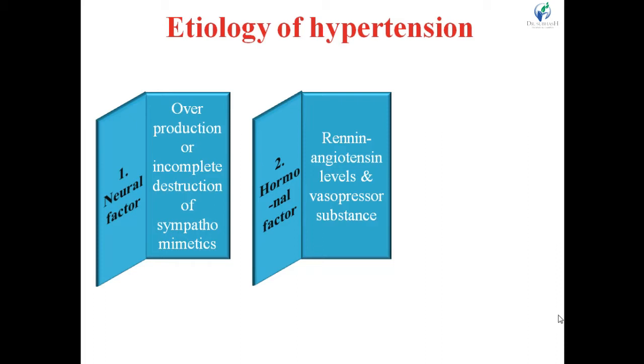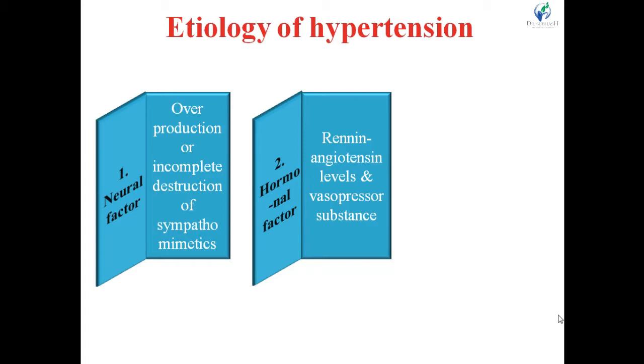That activates the renin-angiotensin system, so that will lead to the increase in blood pressure to the normal level. This is the normal biochemical reaction inside the body. When blood pressure drops, then naturally the renin-angiotensin system gets activated and it raises the blood pressure to the normal